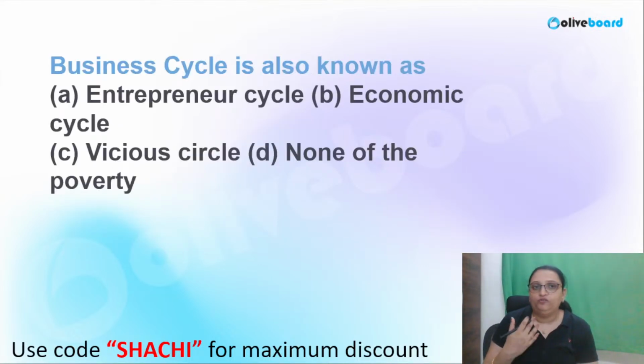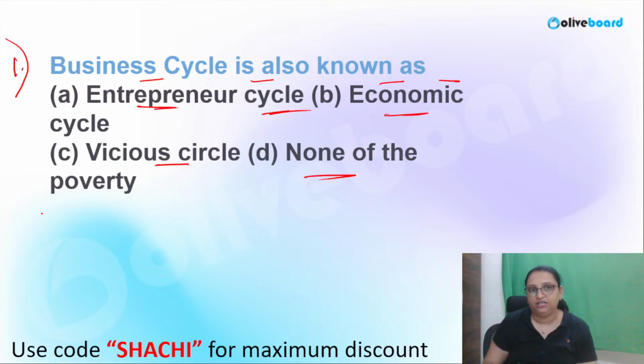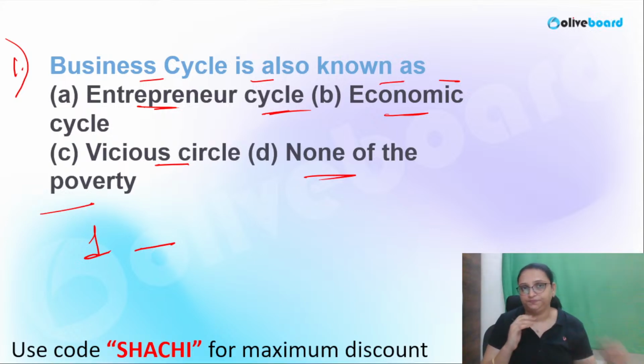Now a few questions. Business cycle is also known as, please tell me: A, entrepreneur cycle; B, economic cycle, we have seen in the first slide; C, vicious cycle; and D, none of the above.